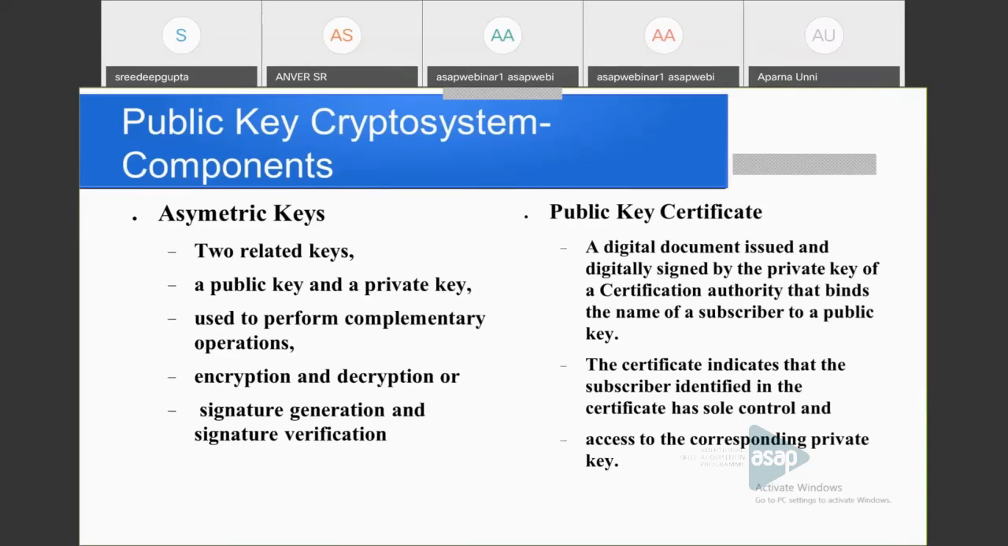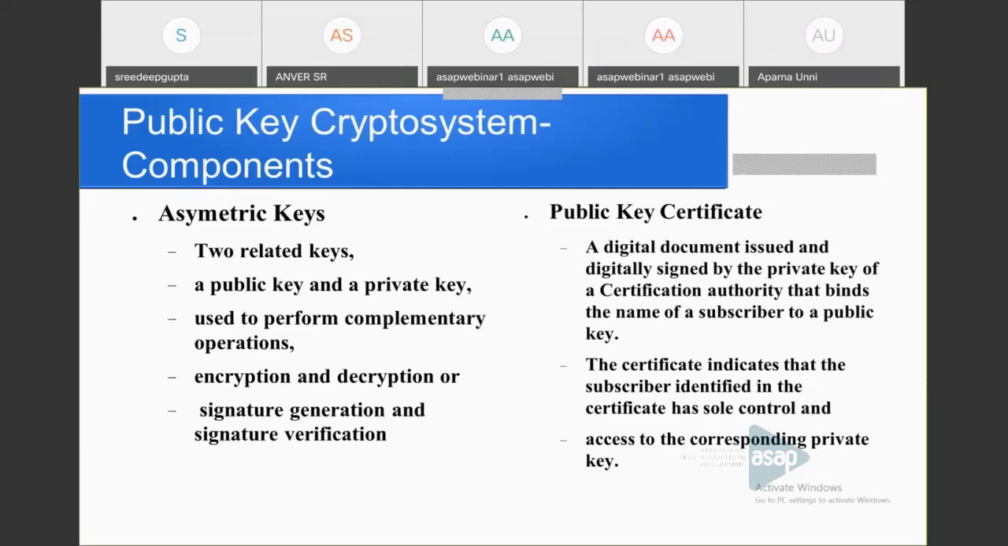It is a digital document issued and digitally signed with the private key of the certification authority. So there are some certification authorities, and the certificate is certified by the certification authority. How can he certify? The certification authority also has two keys, a public key and a private key, and he signs the certificate with his private key. So how can we identify that this certificate is issued by that particular authority? We can verify that certificate with the authority's public key.